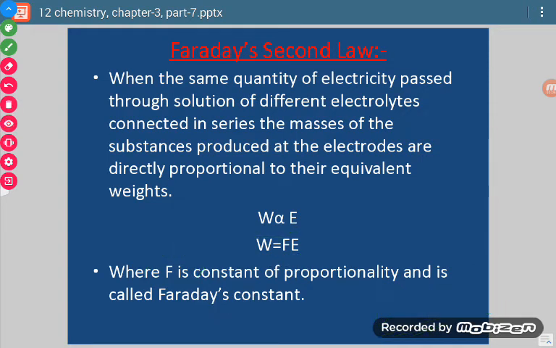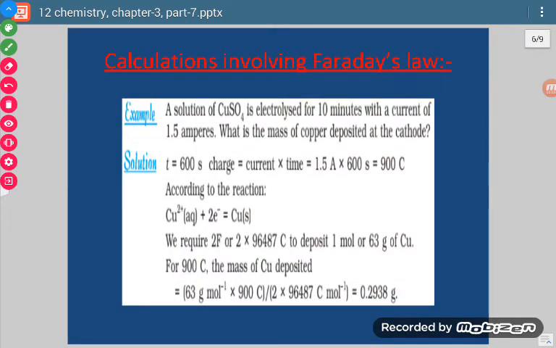Now let us solve one example. Suppose we are given a solution of copper sulfate which undergoes electrolysis, and for 10 minutes we pass a current of 1.5 ampere. Now, how much mass of copper will be deposited?